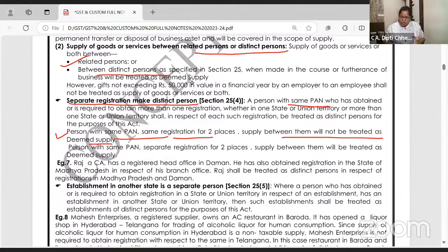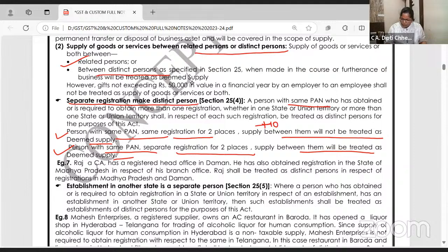See, all of you should know that GST registration is state-wise. So with the same PAN, I have taken the same registration for two places. One is my factory, another is my depot. The same premises, right next to each other. So it's not a deemed supply. But if the person with the same PAN has separate registrations, it will be treated as deemed supply.